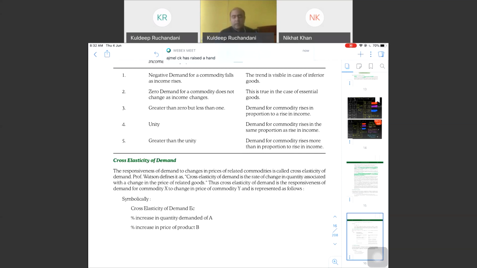Greater than unity. So the examples and the terminologies are the same. Either it will be perfectly elastic or perfectly inelastic. Either it will be relatively elastic or relatively inelastic, or there will be unitary. Understand the concept once.